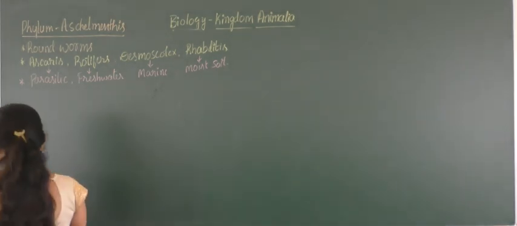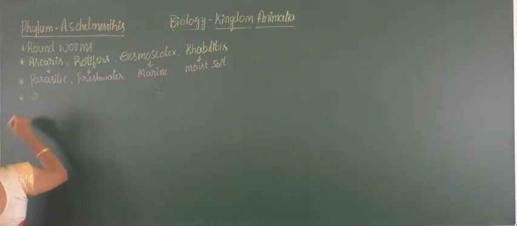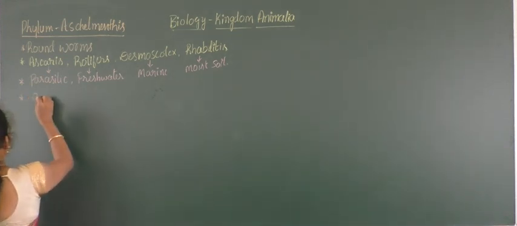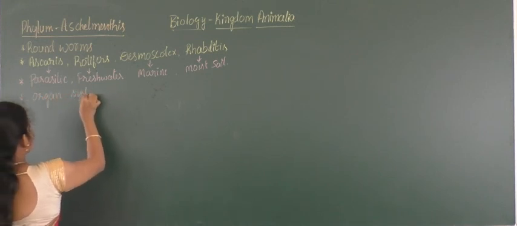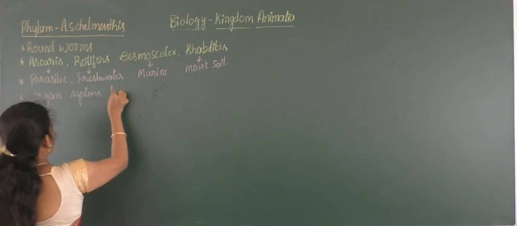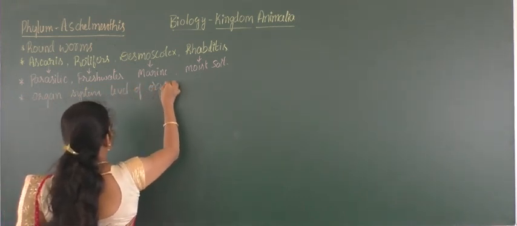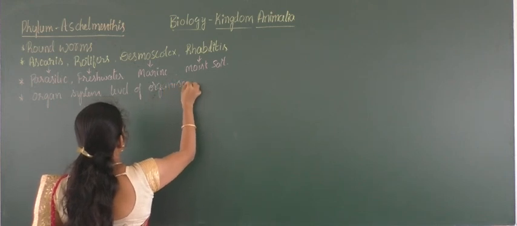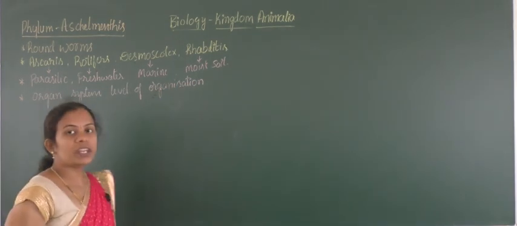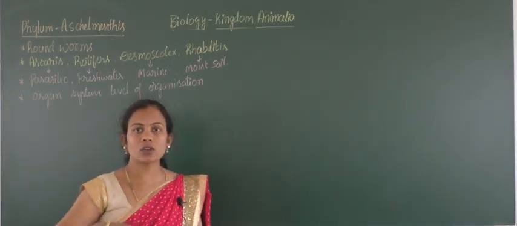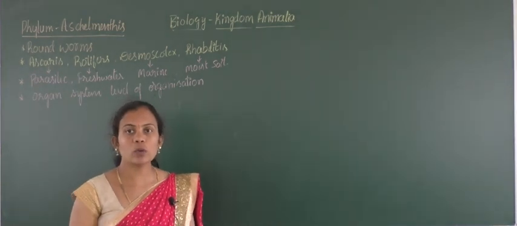So next we will move to the general properties. The level of organization here is the organ system level of organization, as they possess many different organs with coordinated activity of different organs to bring about one function.